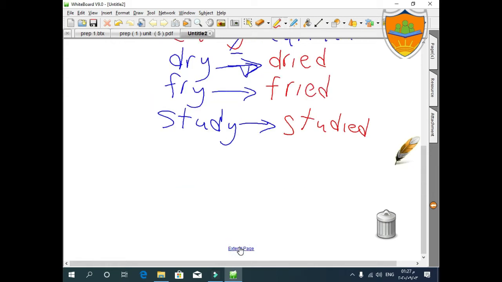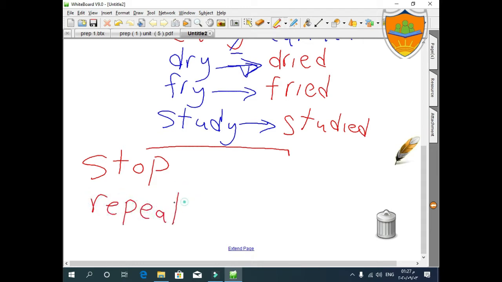We are still speaking about the regular verbs. What about this verb? We have a verb like stop. Stop. Repeat. What about these verbs? I want to transform these verbs from the present tense to the past tense. Look at this example carefully.